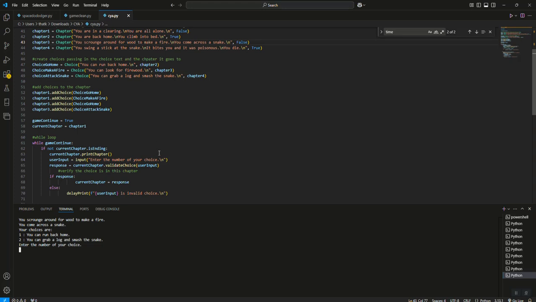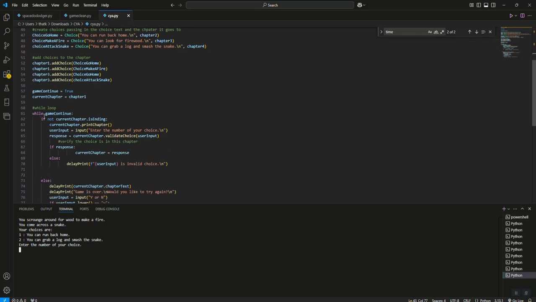This right here is the rest of the code that you need for this engine. Okay, game continue equals true. It's just a Boolean that says, are we playing the game? Are we not? As long as it's true, we're going to play the game. If it's ever false, Python's going to quit the game. And then we just have this thing. We're going to use this variable current chapter to keep track of whatever chapter we're on. And to start the game, we're setting it to chapter 1.